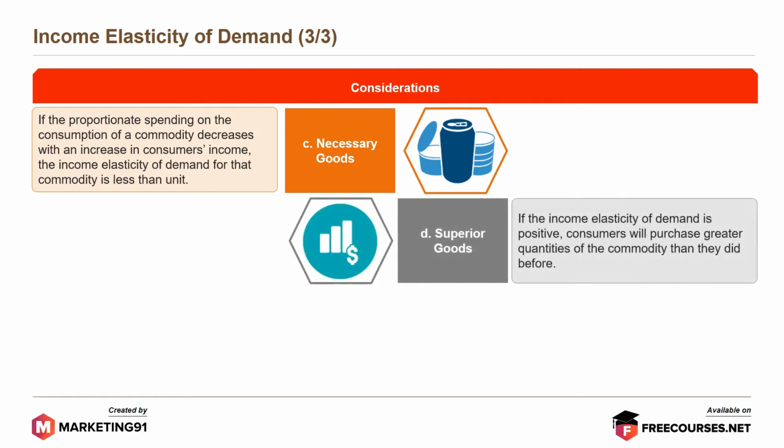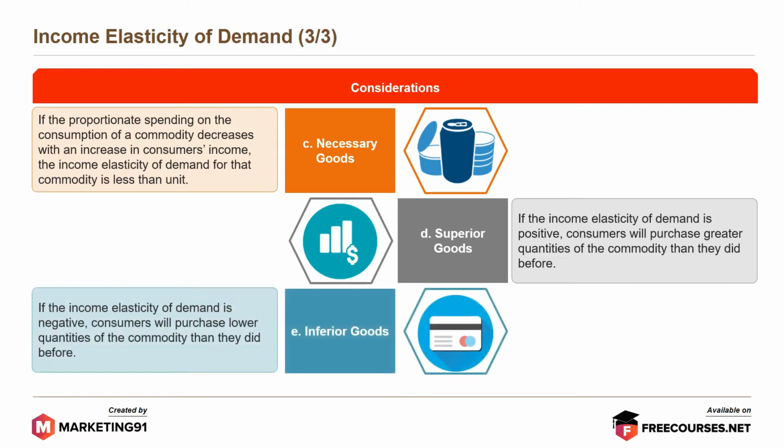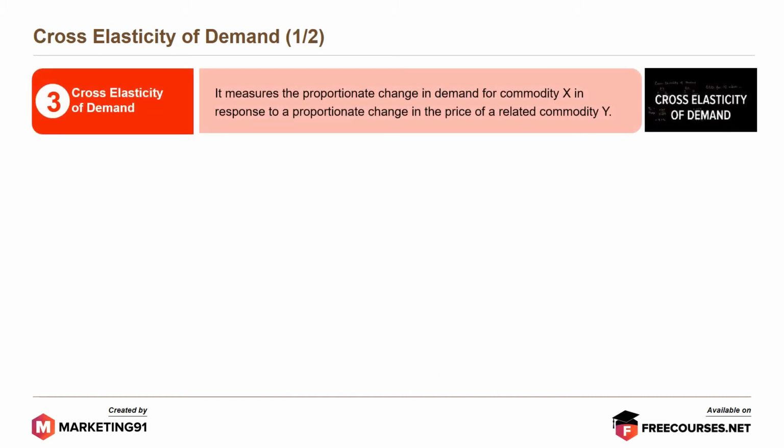Moving on to superior goods. If the income elasticity of demand is positive, consumers will purchase greater quantities of the commodity than they did before. And finally, moving to inferior goods. If the income elasticity of demand is negative, consumers will purchase lower quantities of the commodity than they did before. Moving on to the cross elasticity of demand.